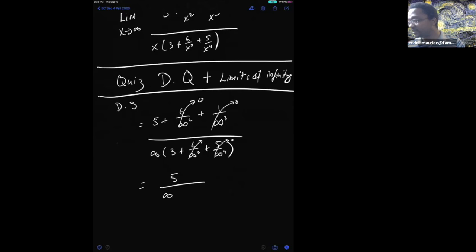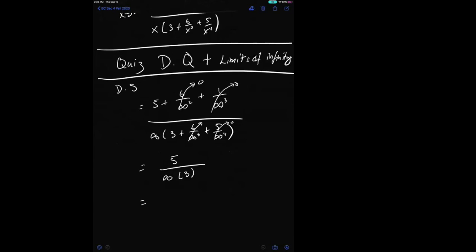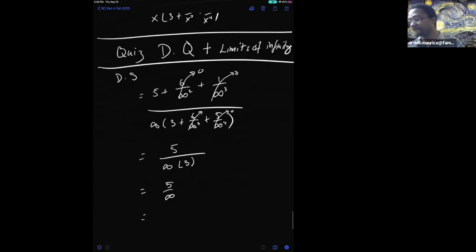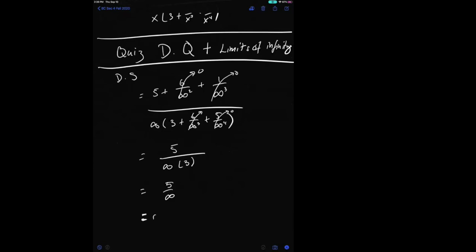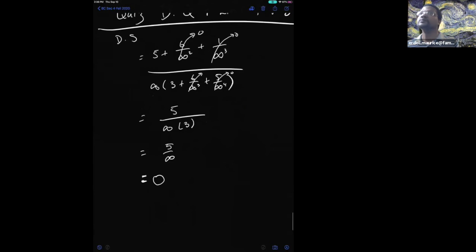That leaves me with 5 divided by infinity multiplied by 3. Anybody remember what infinity multiplied by 3 is? Infinity, and so that's 5 over infinity. And what's 5 divided by infinity? 0. And so that entire limit that we were working on last time, this entire limit of this function will go to 0. Any questions there?